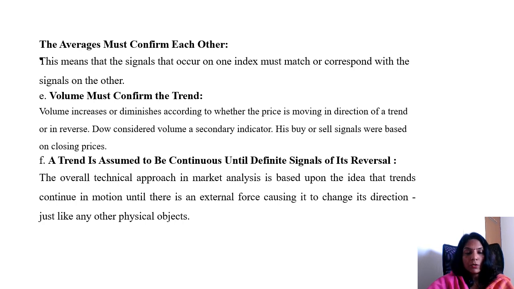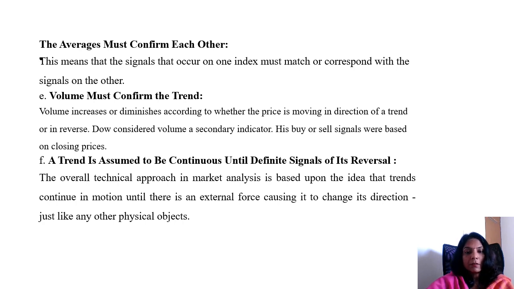The fourth tenet of the Dow theory is that the averages must confirm each other. This means that a signal occurring in one index must match or correspond with the signals in the others. For example, in India we have the Nifty on the NSE. Its primary move may be upward, but if the Nifty 500, Nifty Midcap, and other major indices in the market are moving downward, it means they are not confirming each other.